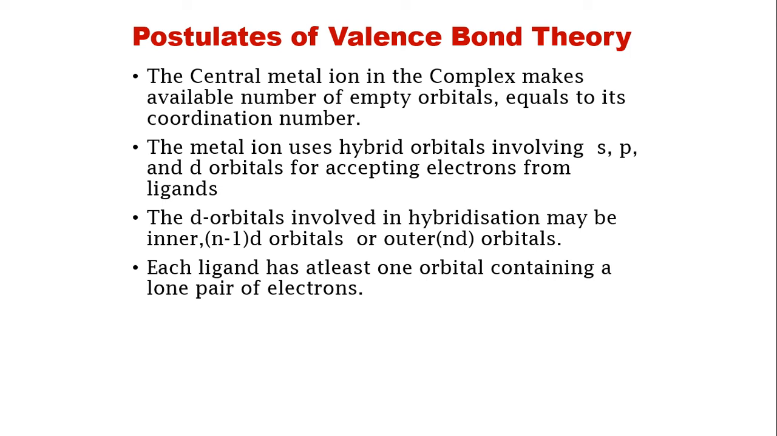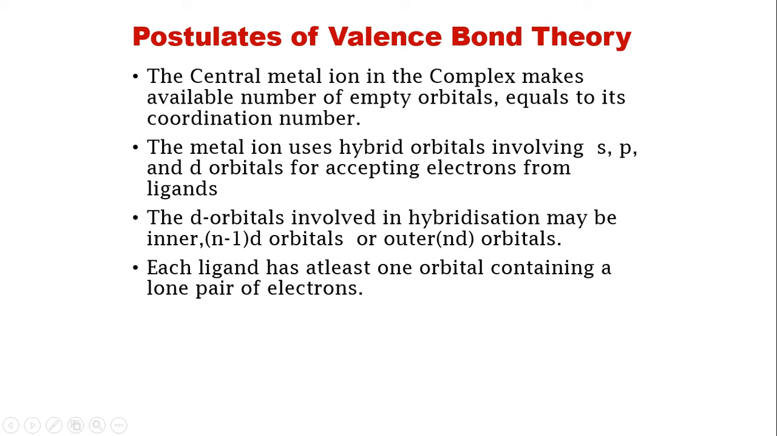So the number of ligands that would approach or bond to the central metal ion would be equal to the available number of empty orbitals. That's what this statement means. Then the metal ion uses hybrid orbitals involving s, p, and d orbitals for accepting electrons from ligands. So s, p, and d orbitals have been utilized for this purpose.